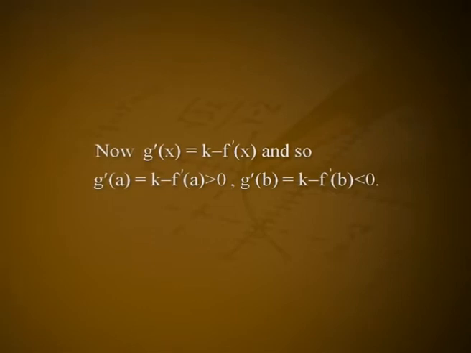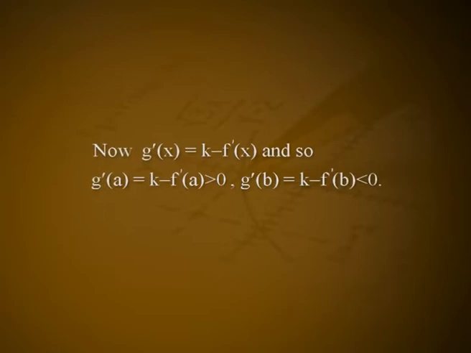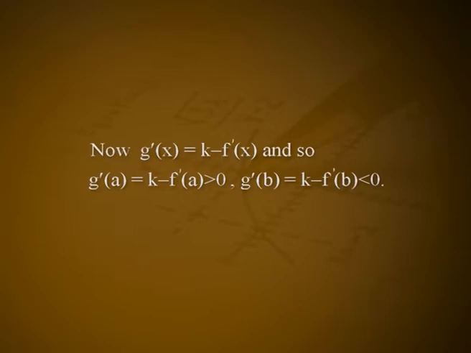Now g'(x) = k − f'(x), and so g'(a) = k − f'(a) > 0 and g'(b) = k − f'(b) < 0.